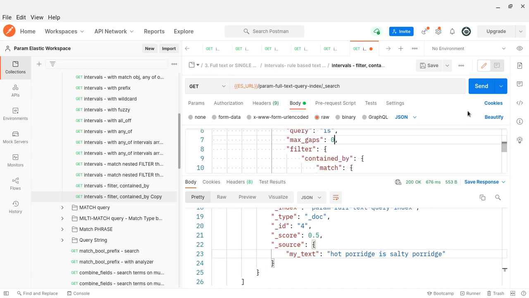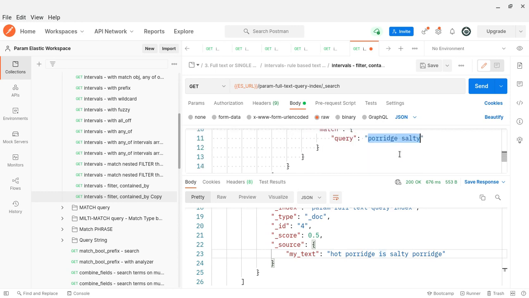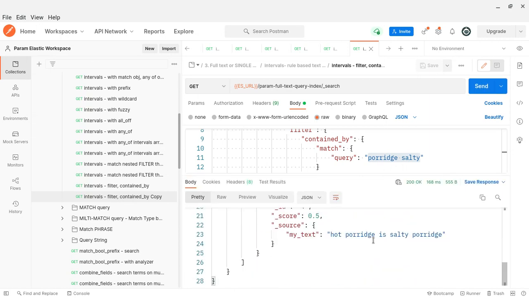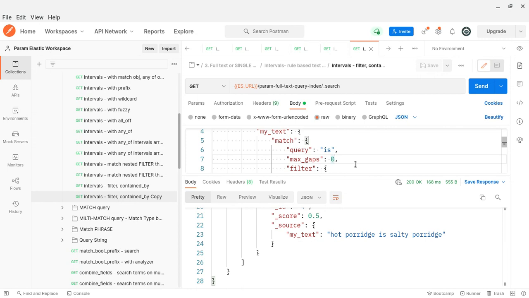You are asking for any document that should be within porridge salty. With maximum gap 0 it will not match; we should allow at least 1, right? Let me try. I should not get any record as per my understanding. Oh, I am getting one. Then if it is minus 1, I think so. The default value is 0, I believe.